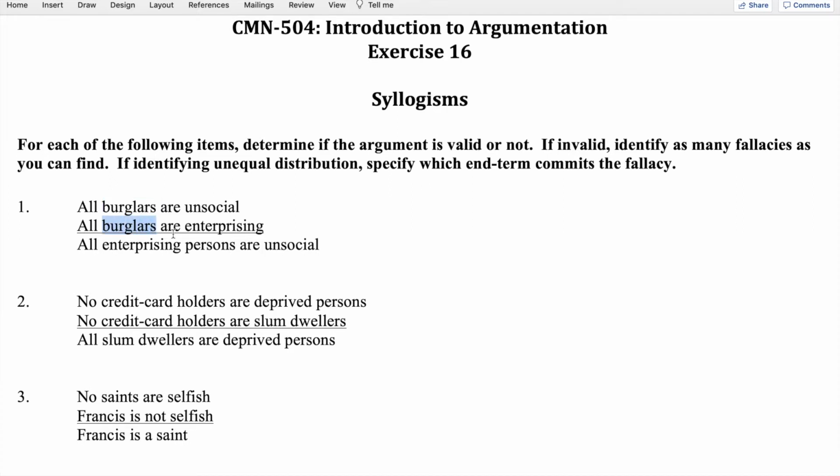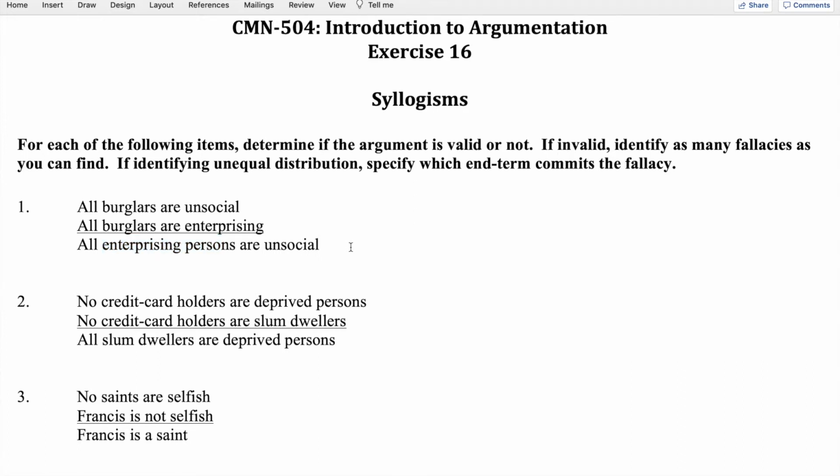Burglars is distributed because it's the subject of a universal. Enterprising is undistributed because it's the predicate of an affirmative. And then finally, in the conclusion, enterprising persons is distributed because it's the subject of a universal, but unsocial is not distributed, the predicate of an affirmative.